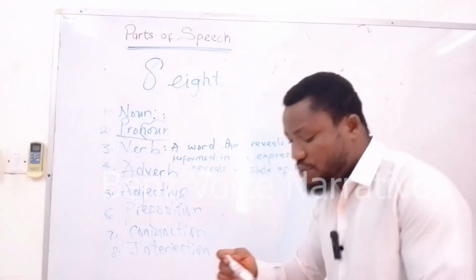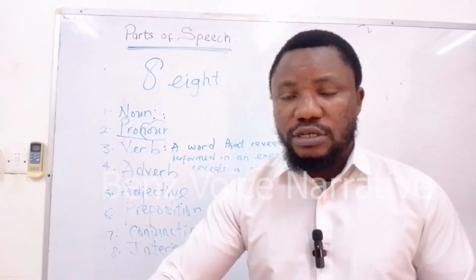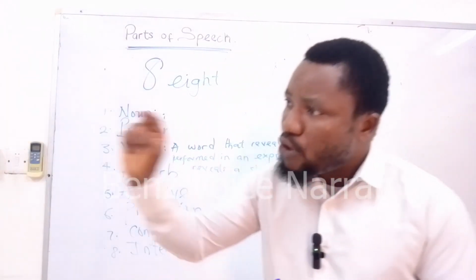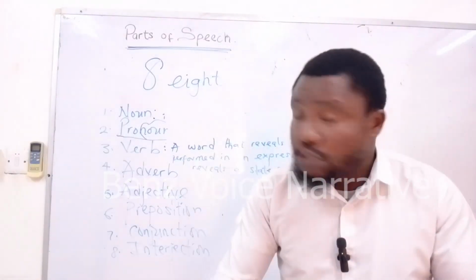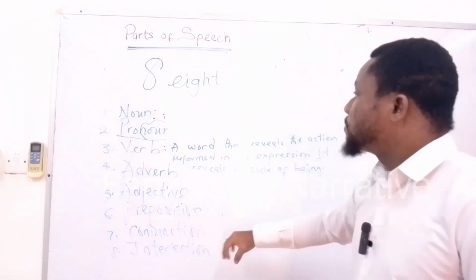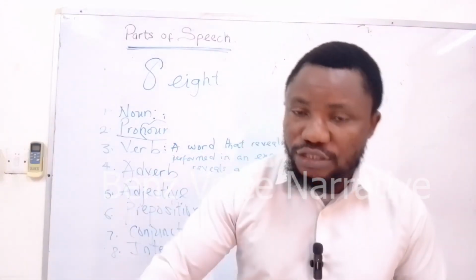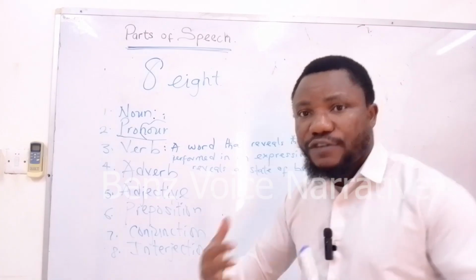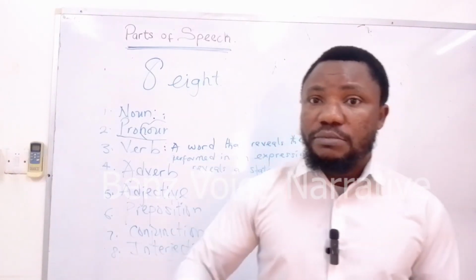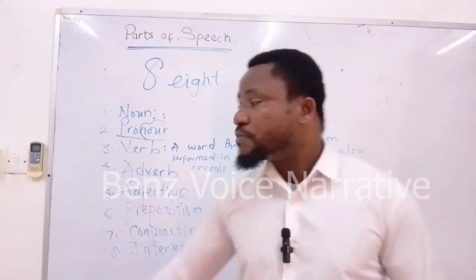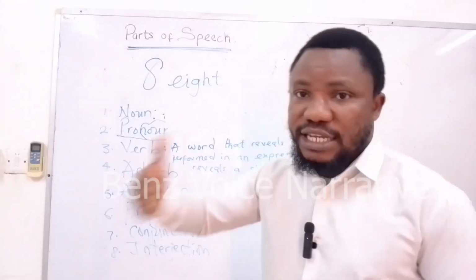Before we give examples, what's a verb? A verb is an action word. A word that reveals, that points out, that shows the action that is performed in an expression or in a speech is what you call a verb. Apart from a verb showing or revealing the action, it also reveals the state of being, because it is not every time that you have a verb pointing at an action being performed. Now, we have a verb revealing the state of being, the state of existence.